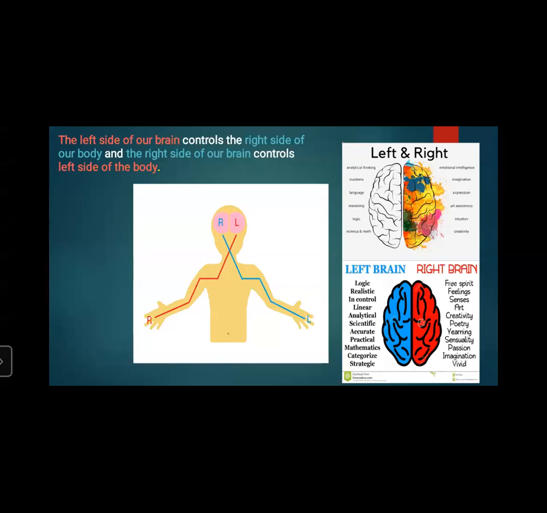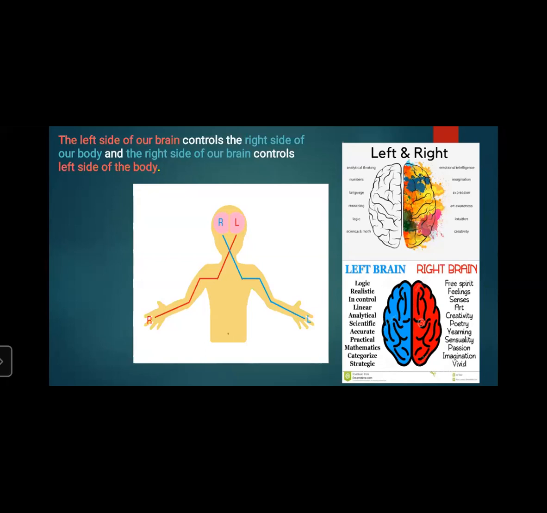So blue color means left brain is again logic, realistic, in control, linear, analytical, scientific, accurate, practical, mathematics, categorize, and strategic. Whereas in the right brain, it's free spirit, feelings, senses, art, creativity, poetry, yearning, sensuality, passion, imagination, and vivid.